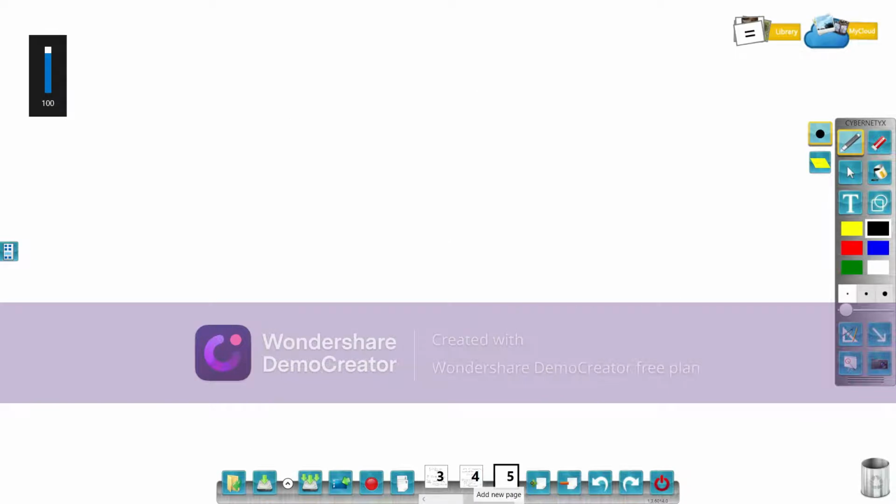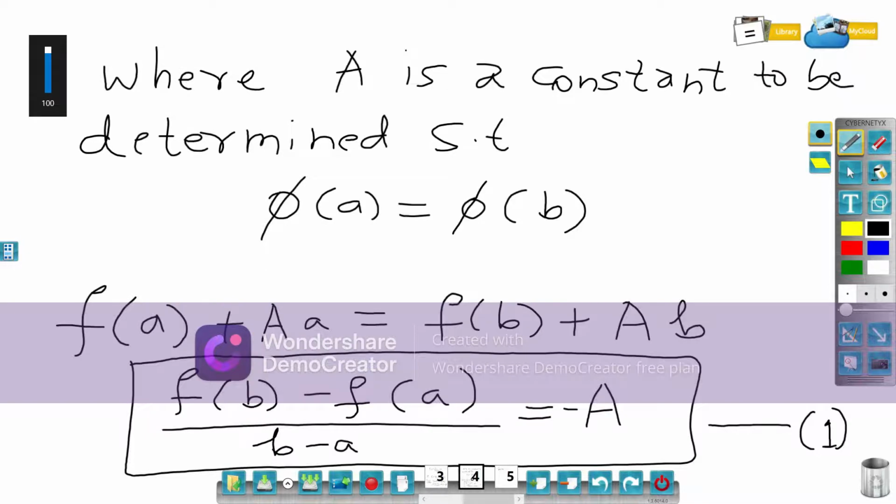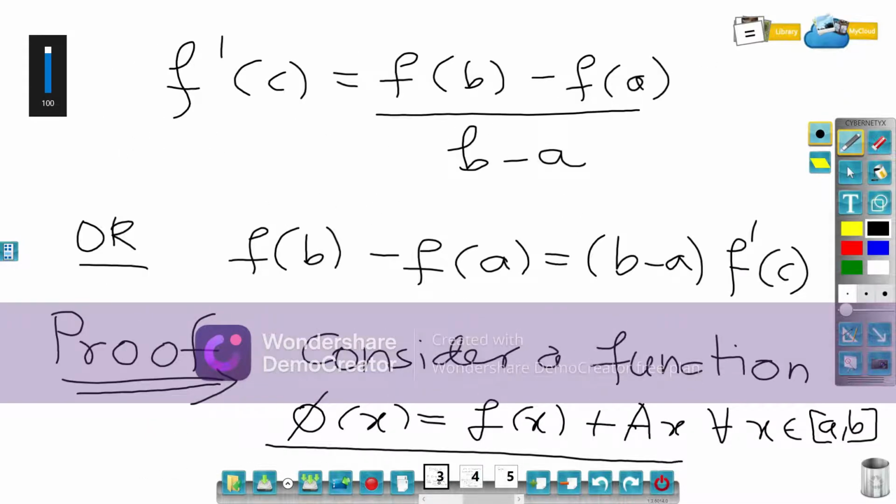Now further, you can observe that the phi of x which I have considered here is a combination of f of x plus A times x. A times x is basically a linear term. So f of x is differentiable on open interval a comma b. This Ax is a polynomial, so it is also differentiable. By algebra of differentiability, the addition of two differentiable functions is again differentiable. So this phi of x is differentiable.